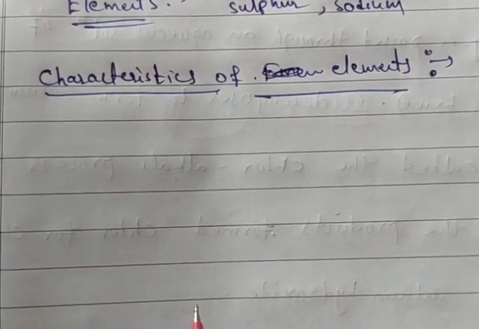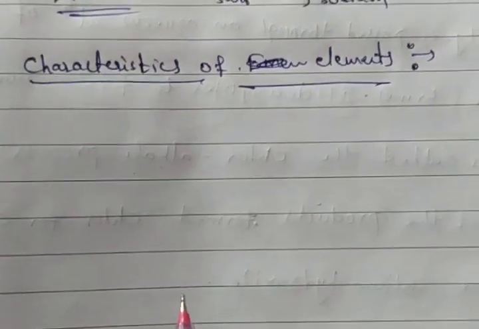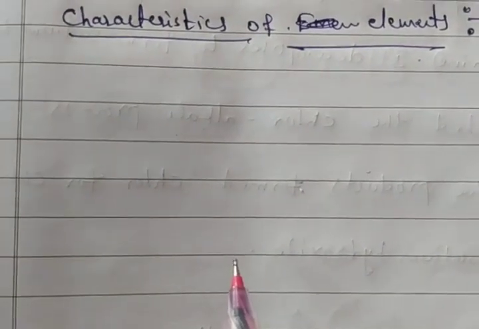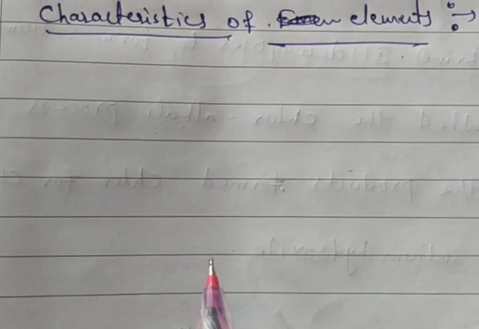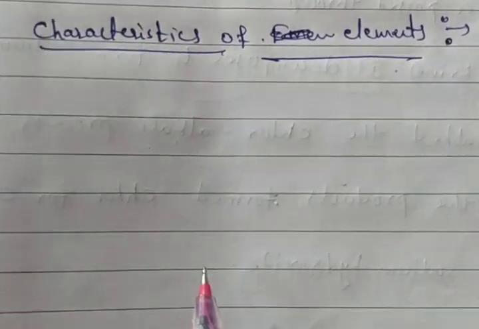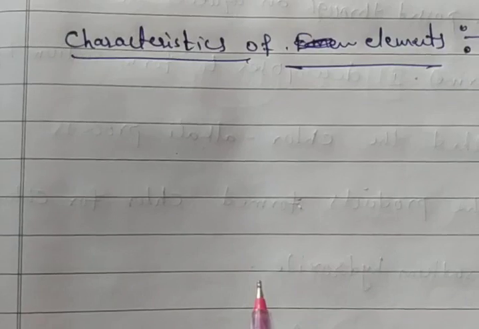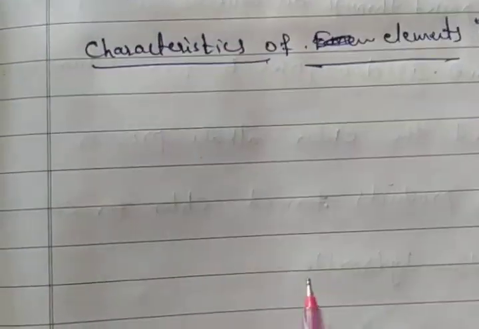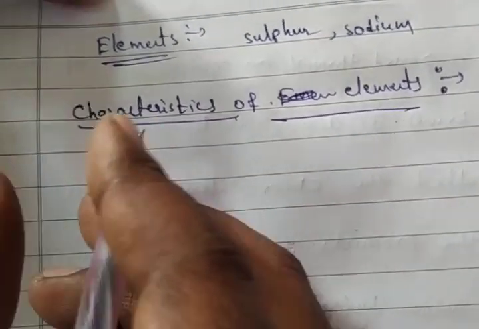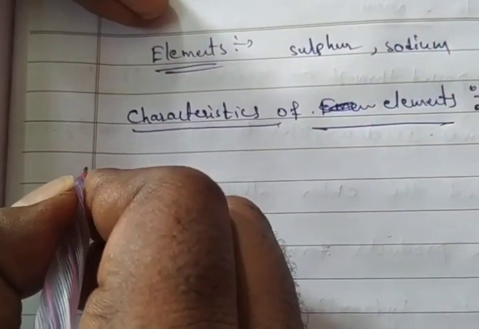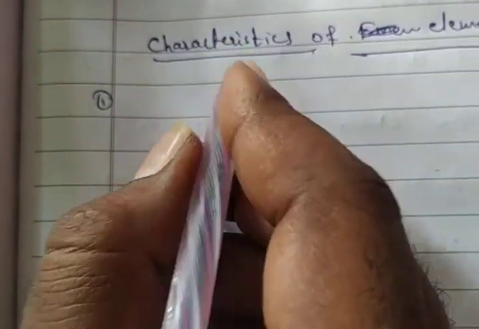Some ores are there, like bauxite, from which we can obtain aluminium. They can be prepared artificially by nuclear reactions. They can be solids, liquids, or gases at room temperature. One by one we have to discuss. First, what are the characteristics of elements?